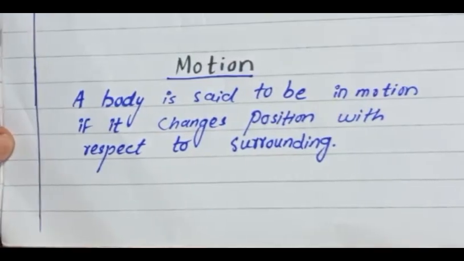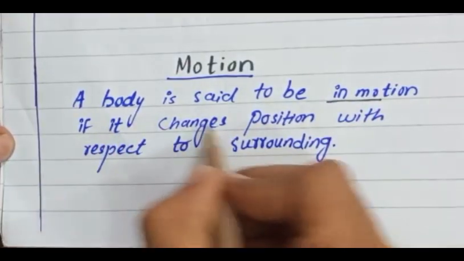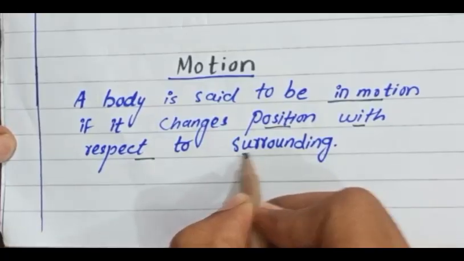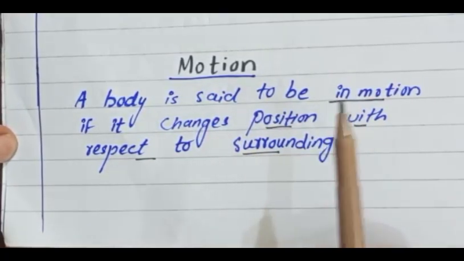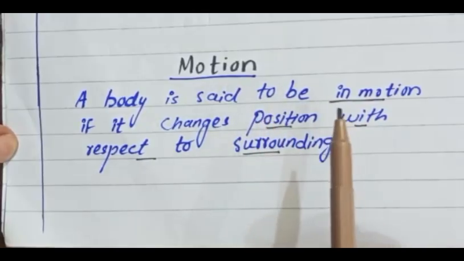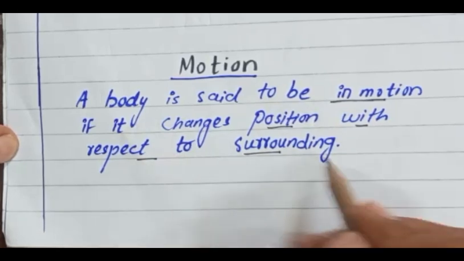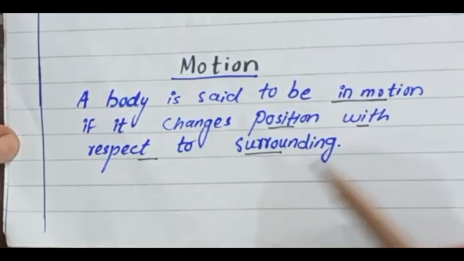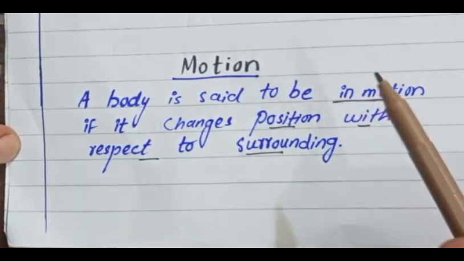Now come towards motion. What is motion? A body is said to be in motion if it changes its position with respect to its surrounding. If a body is continuously changing its position with respect to its surroundings, it is called motion. Suppose a bus is moving on a road, so it is continuously changing its position.